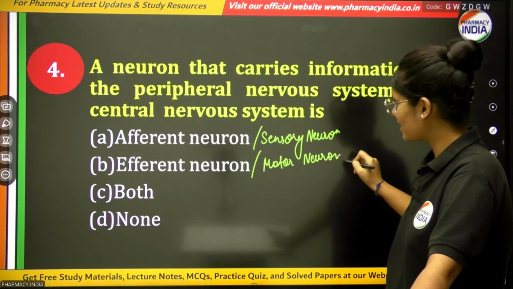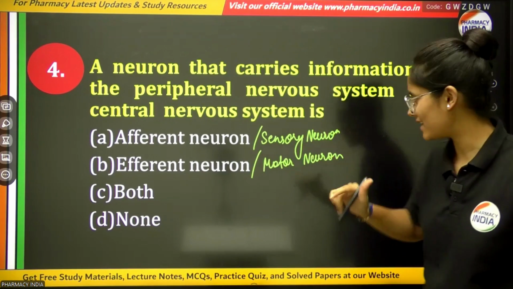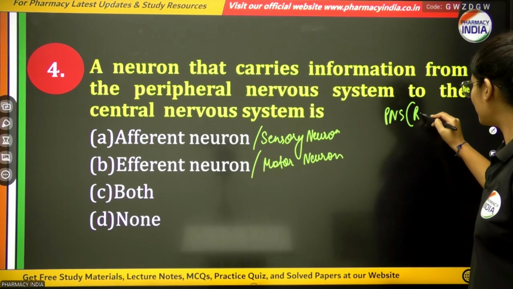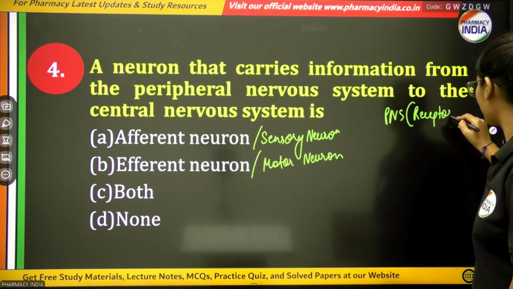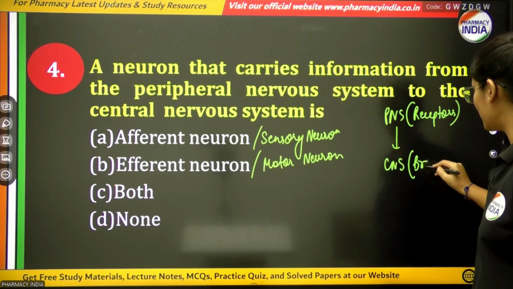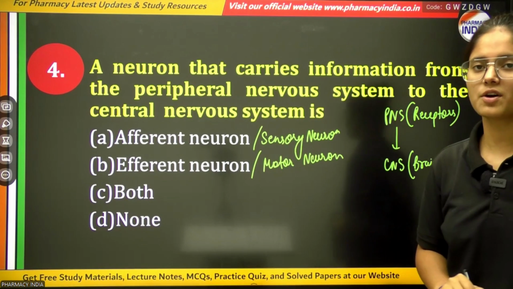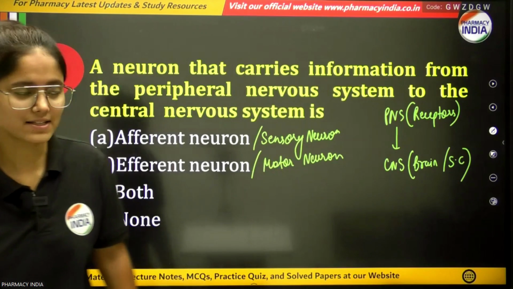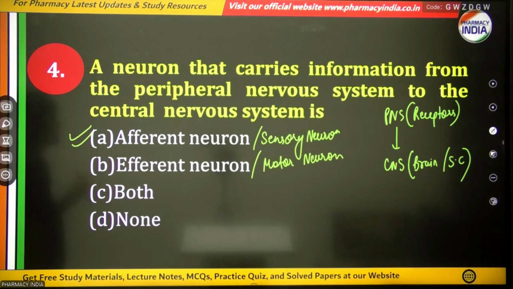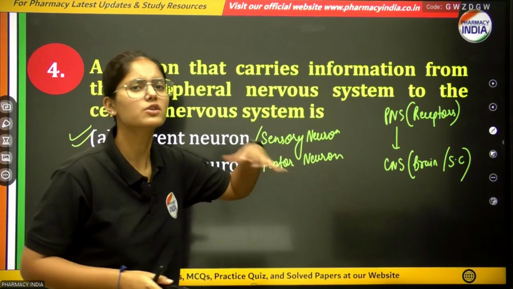Now read the question carefully. You have to transfer messages from the PNS to the CNS. PNS means body tissues or receptors, and CNS is your brain or spinal cord. So this is the function of the afferent neuron, meaning the sensory neuron. They sense every single type of stimulus and then transfer it to the brain or spinal cord to react.